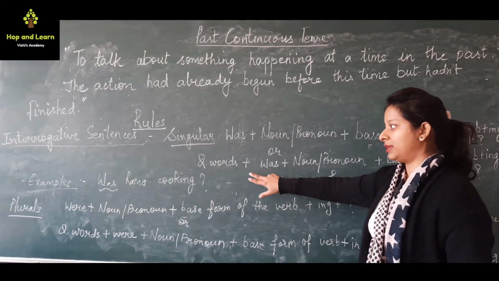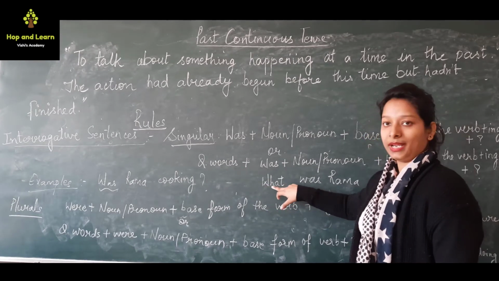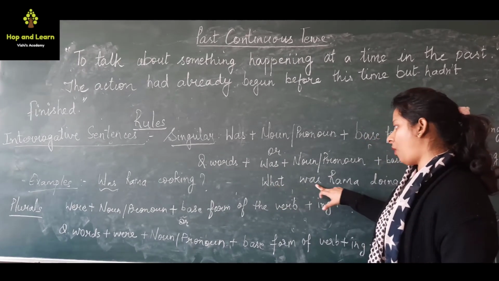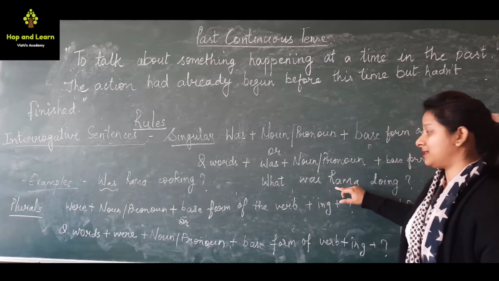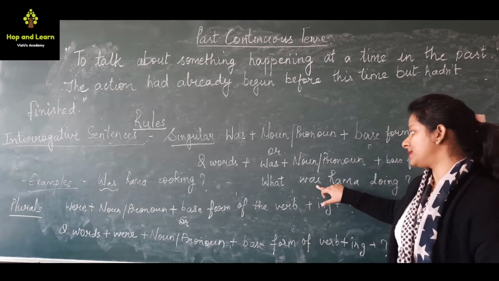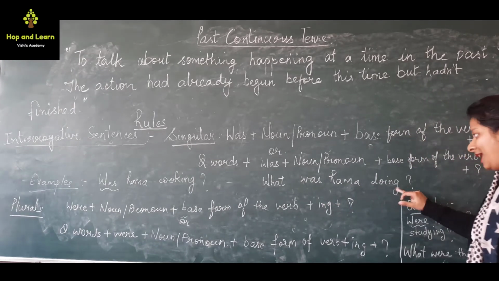Now the second example, what was Rama doing? I have taught you that we can also write the question word first. So what is a question word. Now was, we are talking about only one person, that is Rama. It is a singular noun. So was Rama doing? Do is the base form of the verb plus ing, and at the last we have put the question mark.